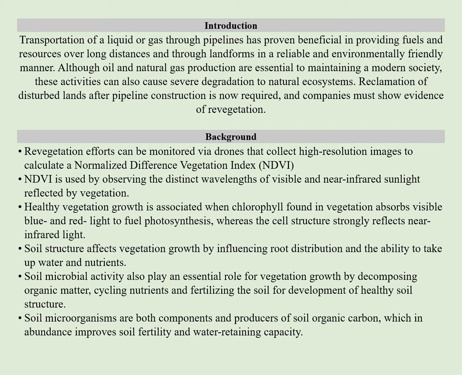One example of how revegetation efforts are monitored is via drones. Drones are autonomous aircraft that collect high-resolution images used to calculate the Normalized Difference Vegetation Index, or NDVI, to estimate the health of green vegetation. NDVI is often used in precision agriculture by observing the distinct wavelengths of visible and near-infrared sunlight reflected by vegetation. Healthy vegetation growth is associated with chlorophyll absorbing visible blue and red light to fuel photosynthesis, whereas the cell structure strongly reflects near-infrared light.